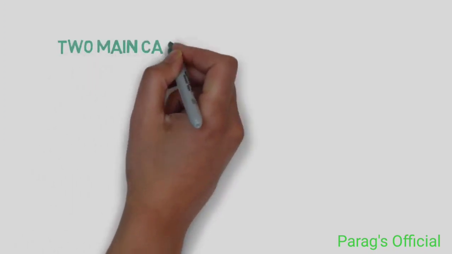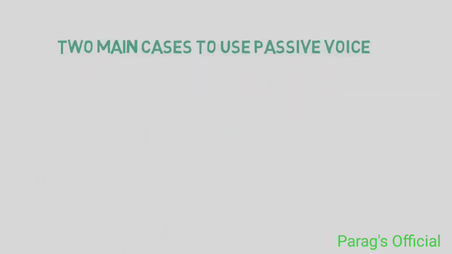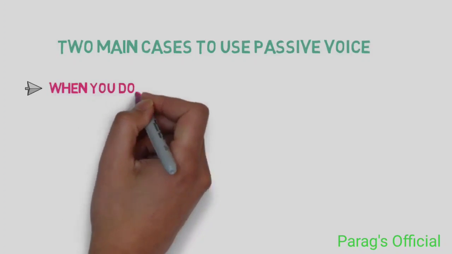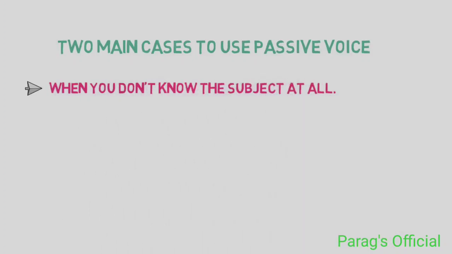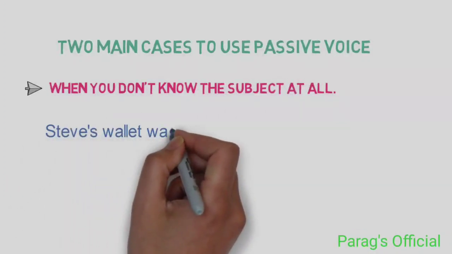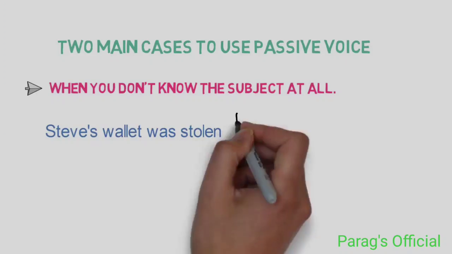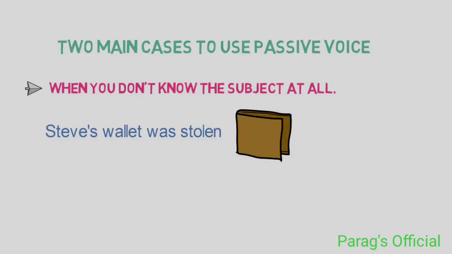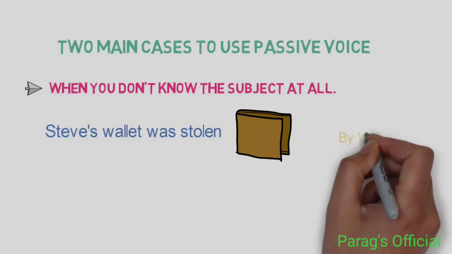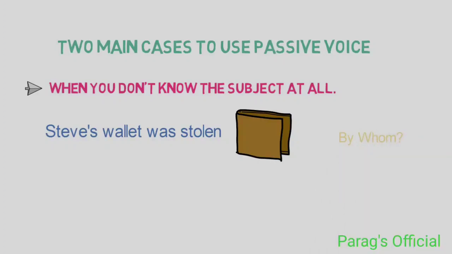There are two main cases when you should use passive voice. First, when you don't know the subject at all. For example, Steve's wallet was stolen. Here, wallet is the object and it was stolen, but we don't know by whom. So we don't know the subject here, and so we have used passive voice.